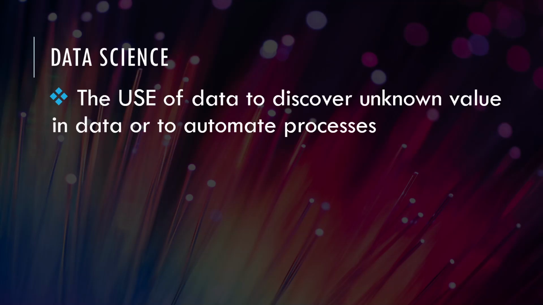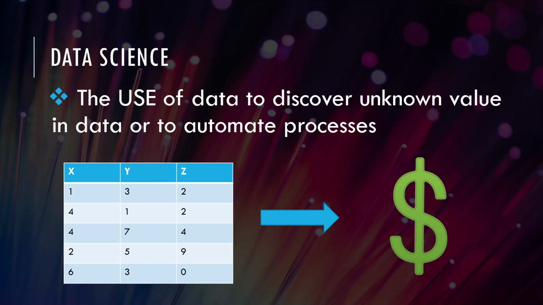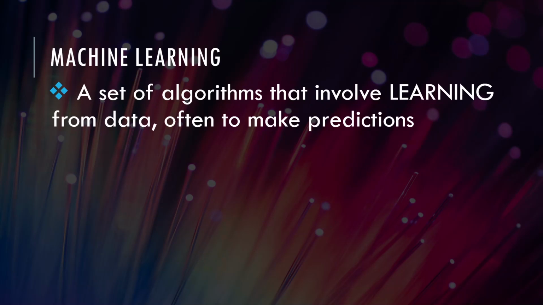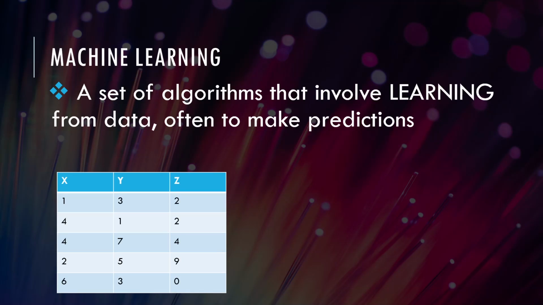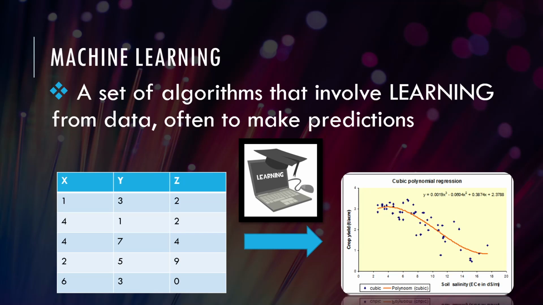Data science is the use of data to discover unknown value in data or to automate processes. So that means taking data that looks like this and then turning it into value. Machine learning is a set of algorithms that involve learning from data, often to make predictions. So that means taking this data and actually running it through these specific machine learning algorithms, and then we get something like this, which is a predictive model.